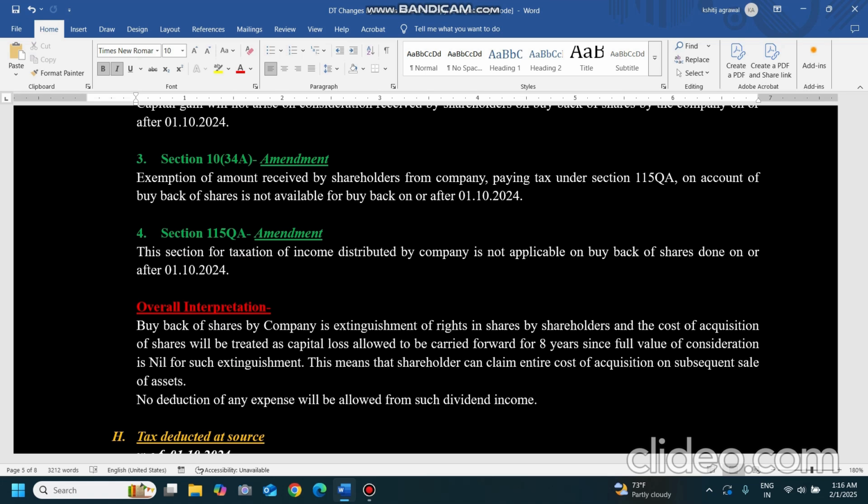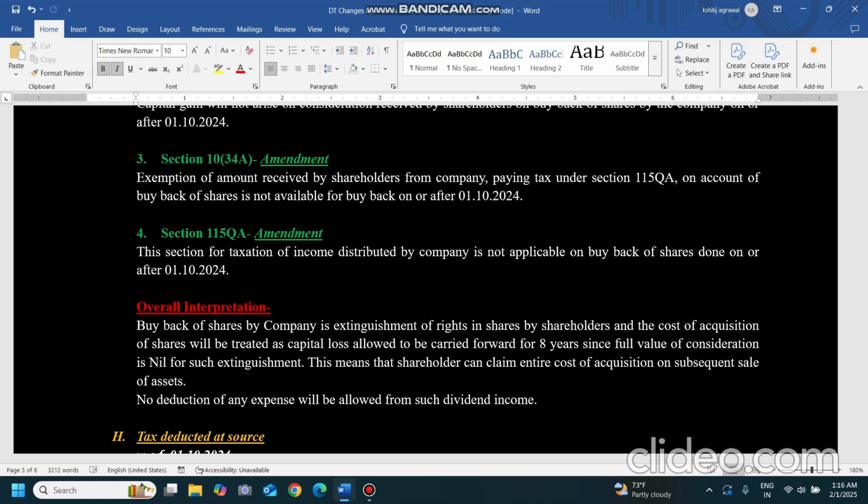The company is distributing the profit. Buyback is treated as dividend, and dividend is the distribution of profit. The company is distributing it, but still the company won't pay taxes on it if that dividend pertains to buyback, as the new 2(22)(f) is inserted and it applies after 1st October 2024. This 115QA will not come into play.